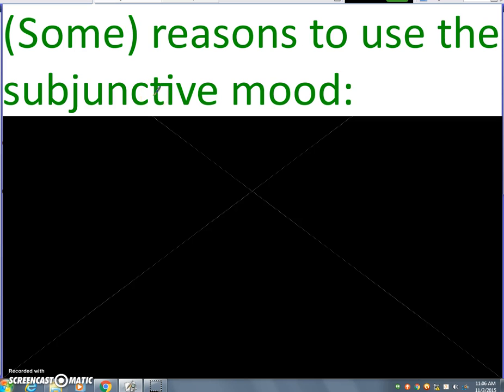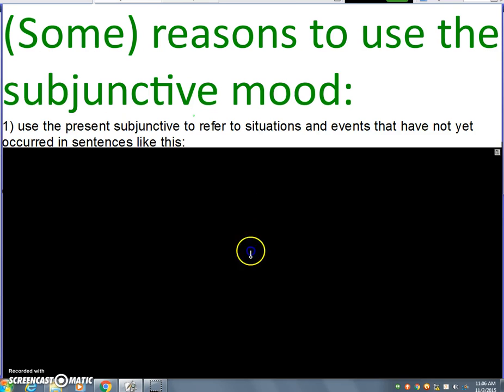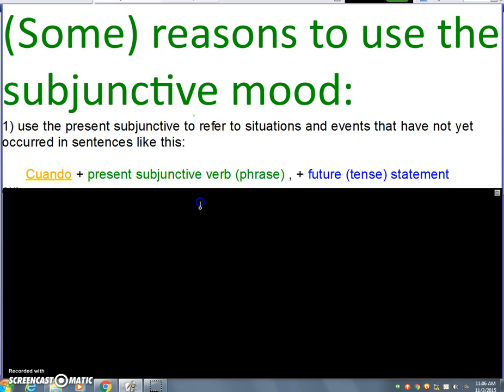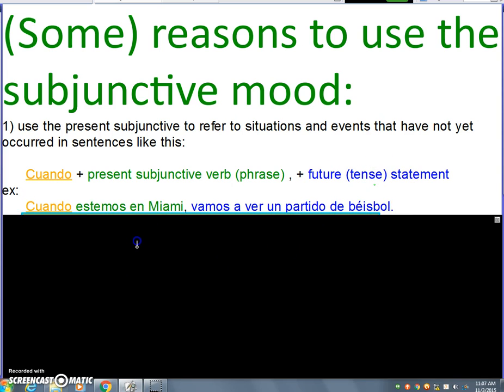So there are plenty of reasons to use the subjunctive mood, but here are the two we are focused on in this unit. The first is we use the present subjunctive to refer to situations and events that have not yet occurred in sentences like this. Cuando plus the present subjunctive verb phrase plus the future statement, which may be in the future tense, like in this example right here. When, here's the present subjunctive.